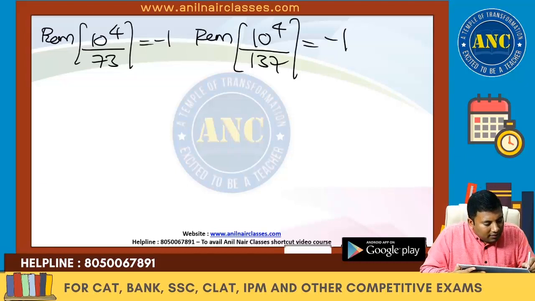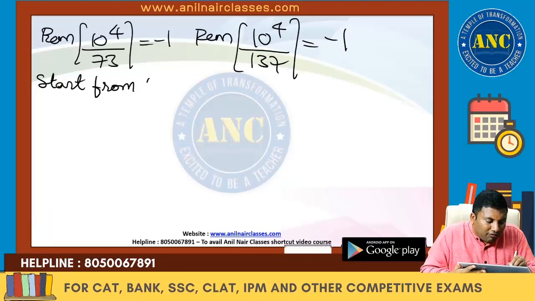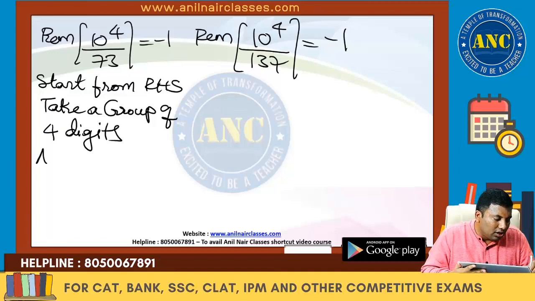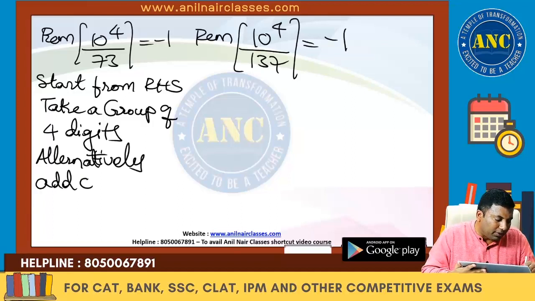Now, start from right hand side. Take a group of 4 digits. Alternately add and subtract.